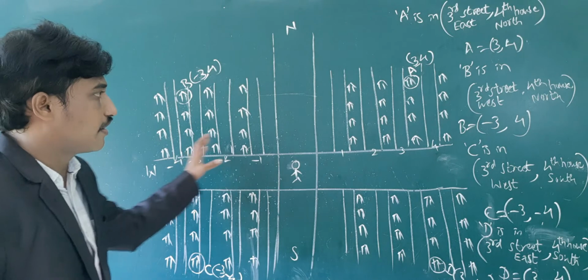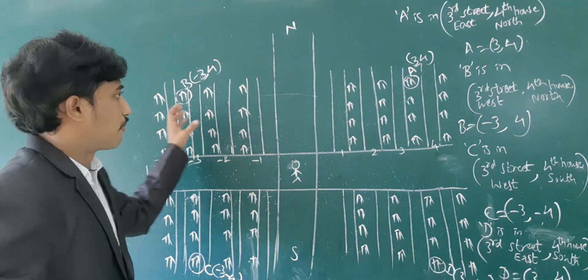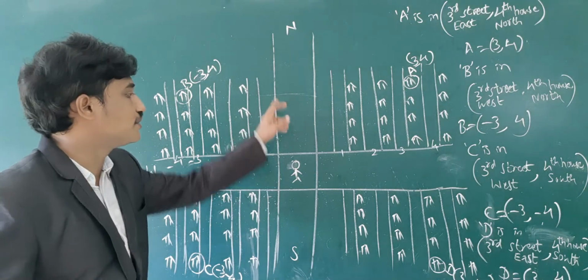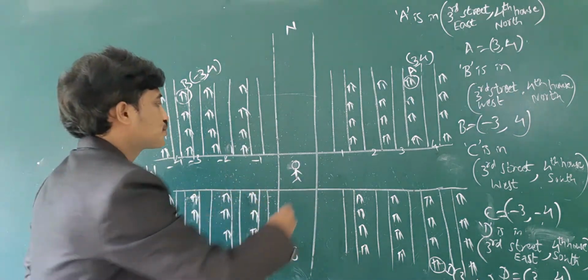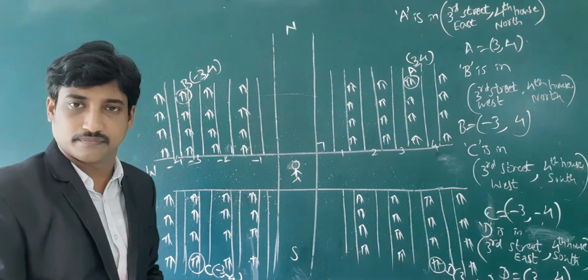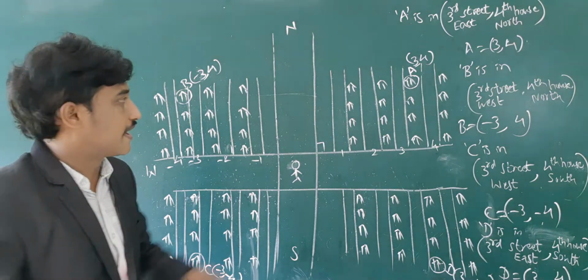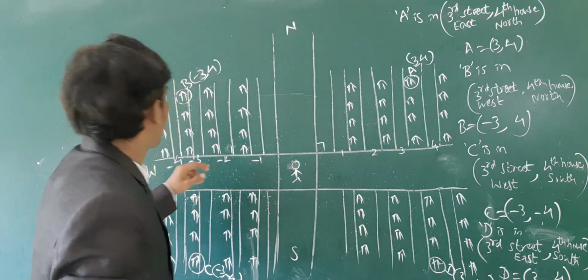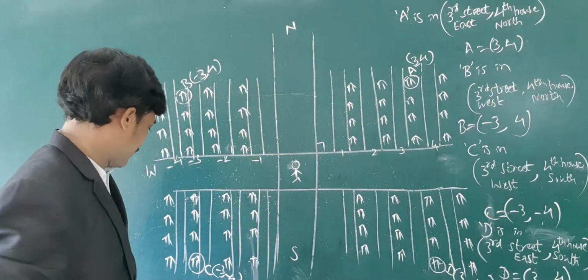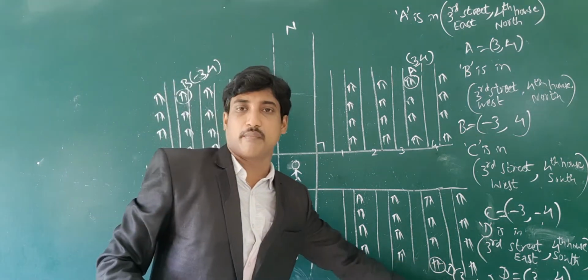We know the location of particular houses based on these two crossroads perpendicular to each other. We described the location of these houses: A is 3, 4; B is minus 3, 4; C is minus 3, minus 4; D is 3, minus 4.